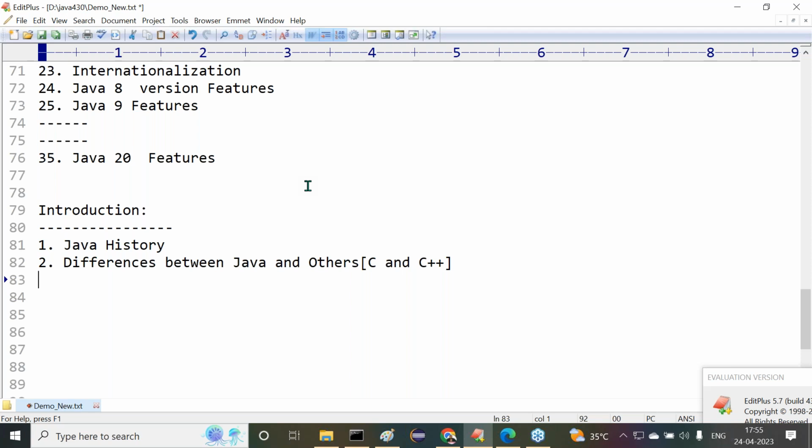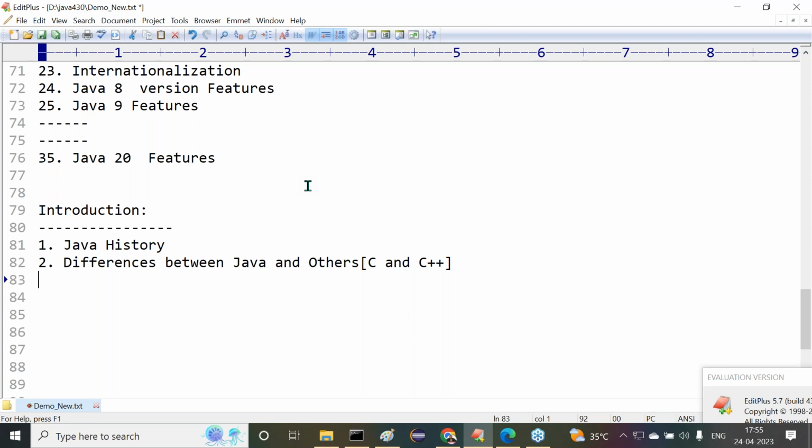Core Java is a fundamental topic. For this fundamental, no other prerequisite is available. Directly we can start with Java. So to specify this particular point only, I'm giving some comparison of Java with C and C++.